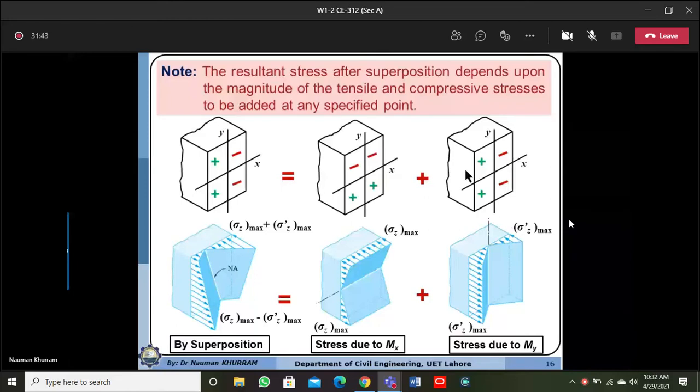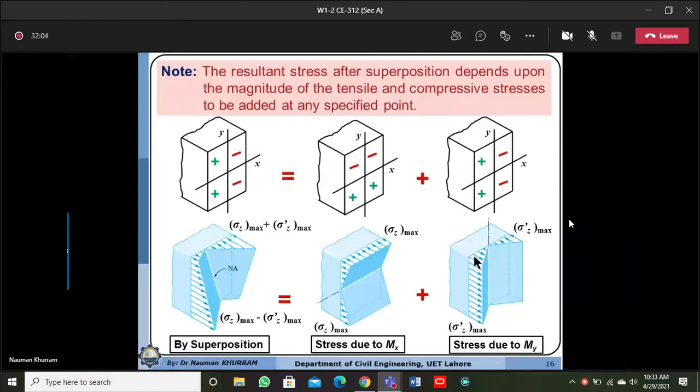So this is the stress distribution due to the moment My, and this is the stress distribution due to the moment Mx. If you want to determine the resultant stress at this corner, you can sum up the stress acting at this corner with the stress acting at this corner due to My.